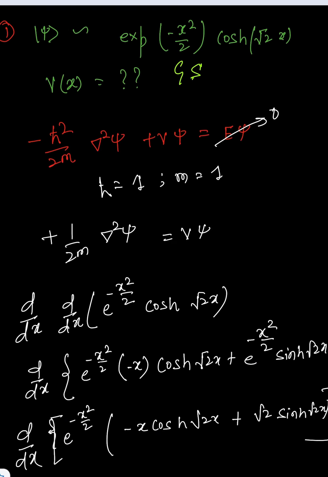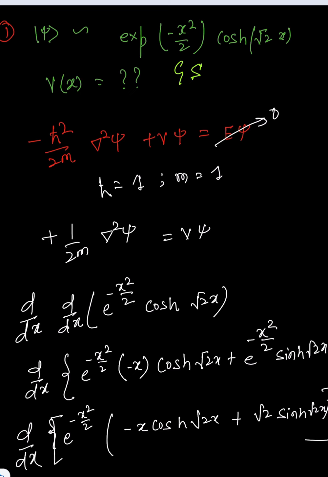Again differentiating, we have e to the power minus x square by 2 into minus x, and whatever is inside that box, plus exponential minus x square by 2 into the derivative of the inside.